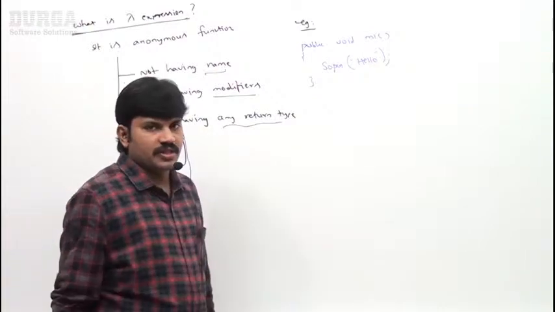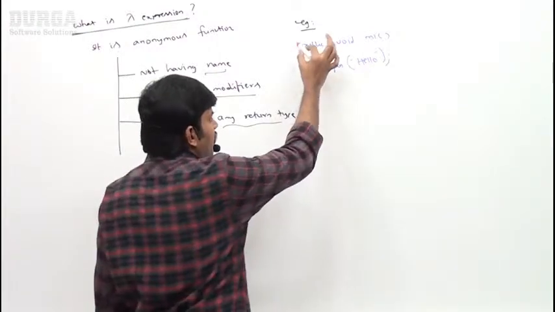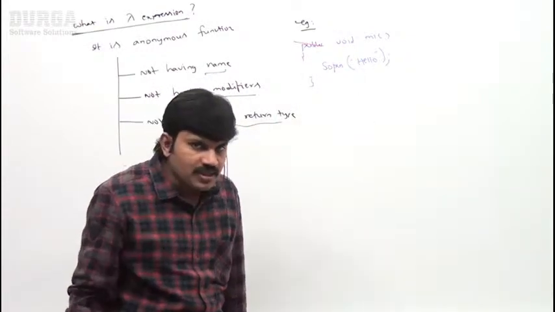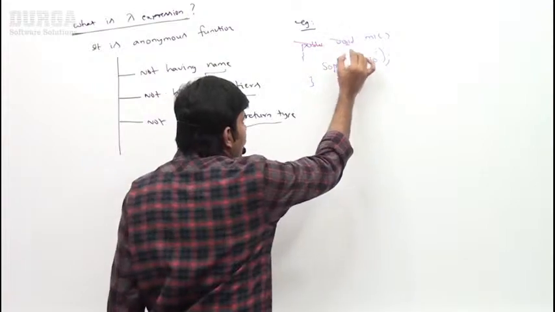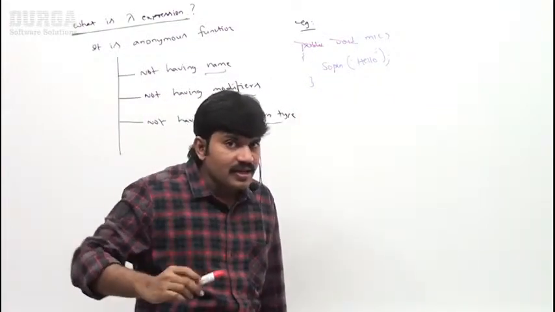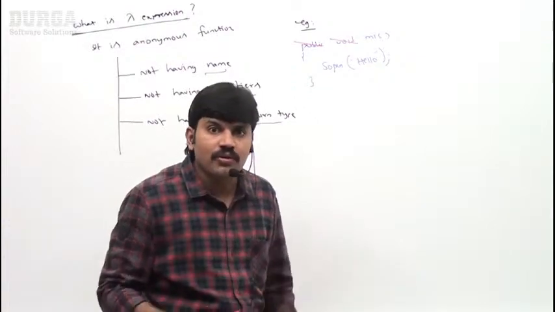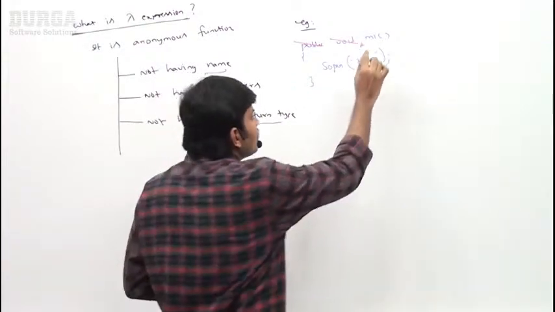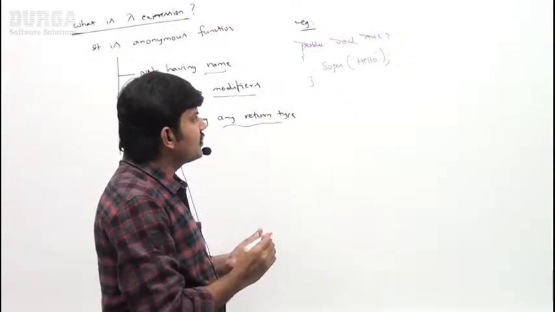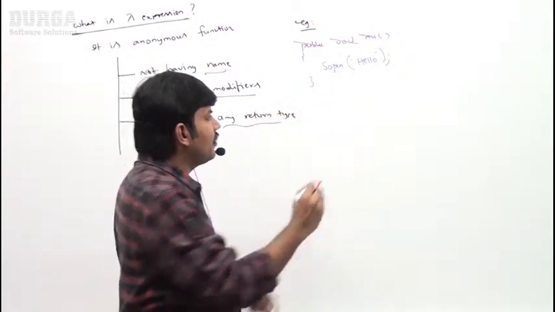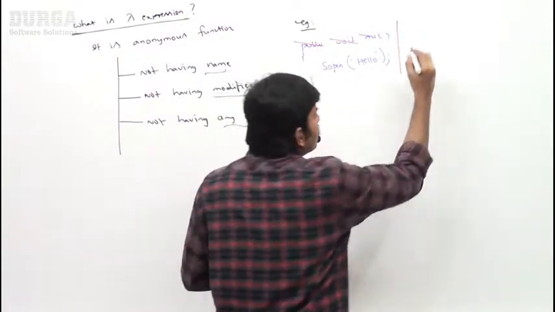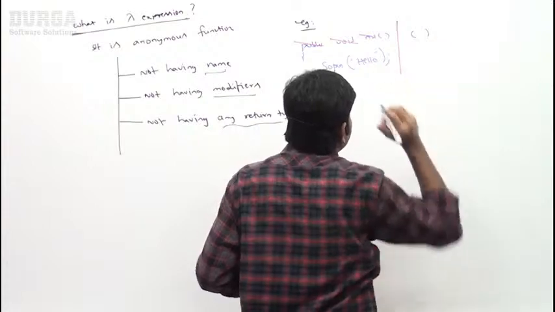Sir, for a lambda expression, is the modifier concept applicable or not? No. Next, is the return type concept applicable or not? No. Next, can I give a name for a lambda expression? No, it is anonymous. That's why just remove the method name. If you remove all these things, what is the remaining part? Just observe that the remaining part is like this.